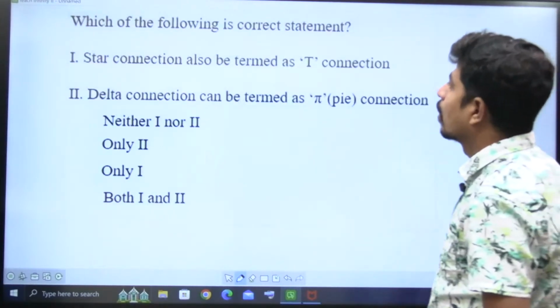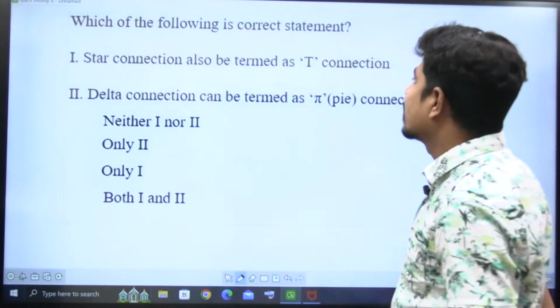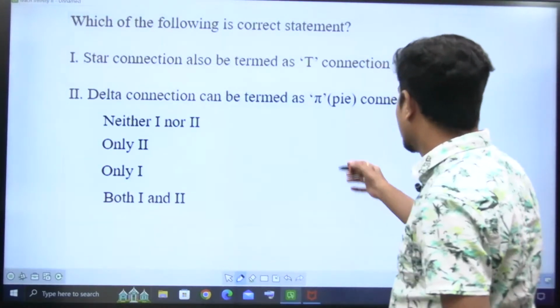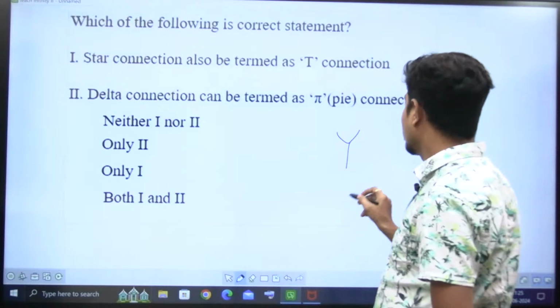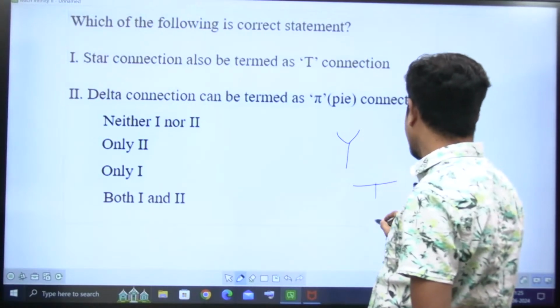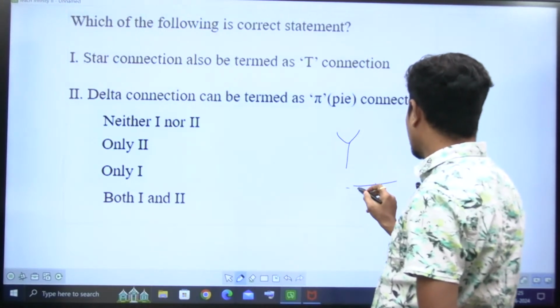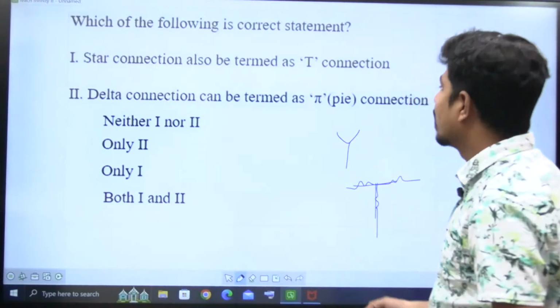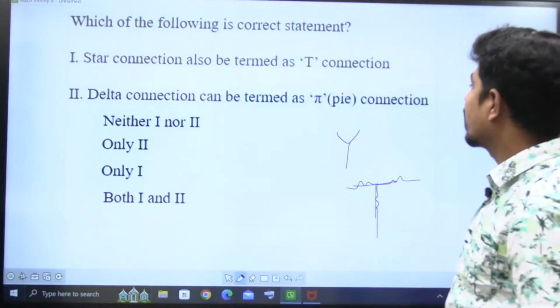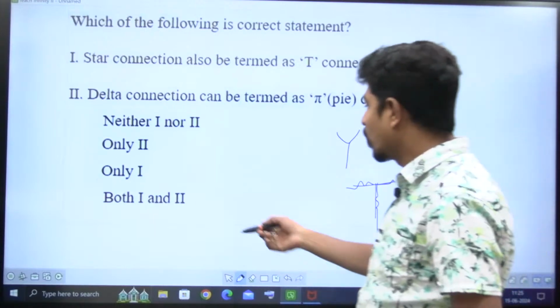Next question. Which of the following is the correct statement? Star connection is also termed as T. Yes, this is star. If you draw it, you can write it this way also: one arm of the star, another arm of the star, another arm of the star. Star and T both are the same. Delta connection can be named as pi. Yes, both 1 and 2 are correct.